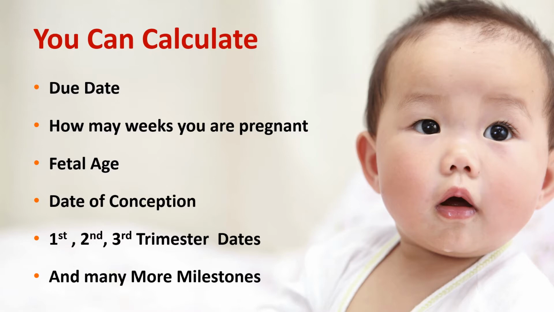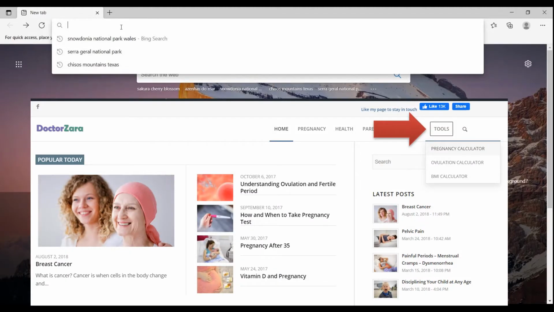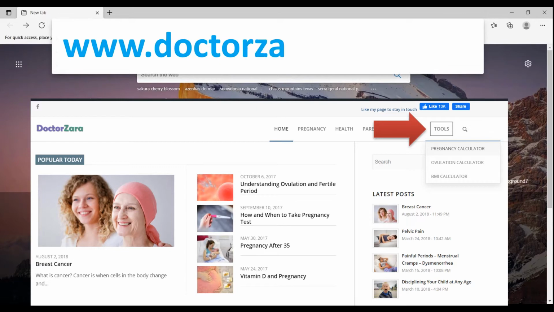Many women are confused about using the pregnancy calculators. So, today I will try to clarify all your doubts and misunderstandings regarding these calculations in a simplified manner. So, let's begin.